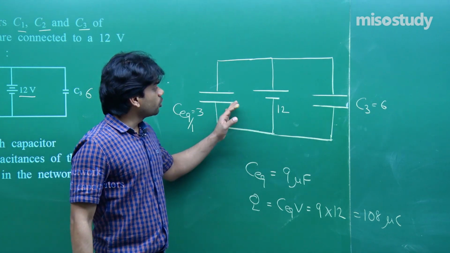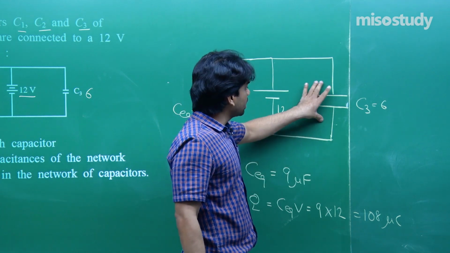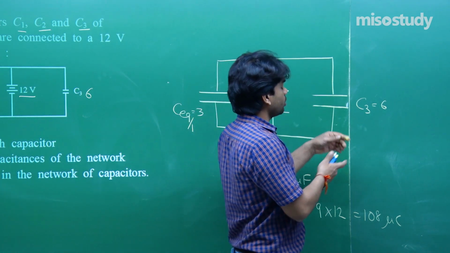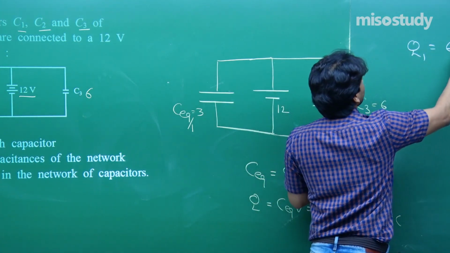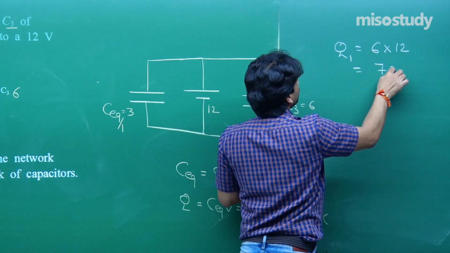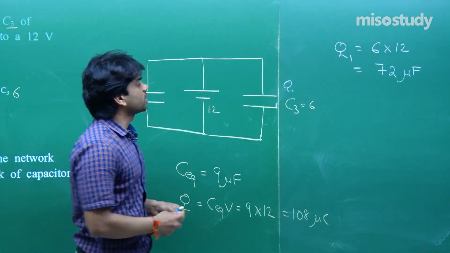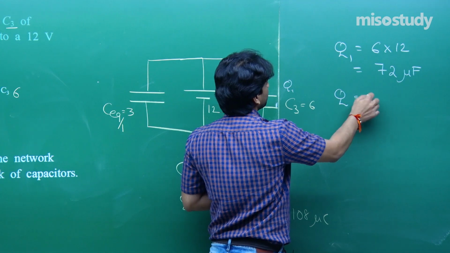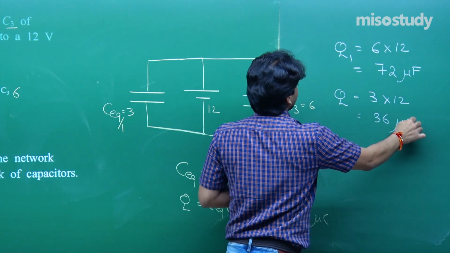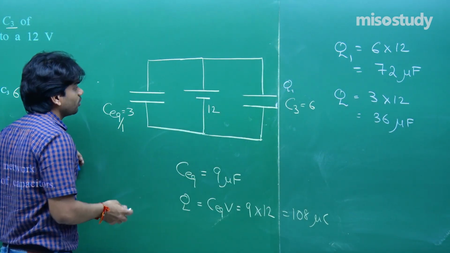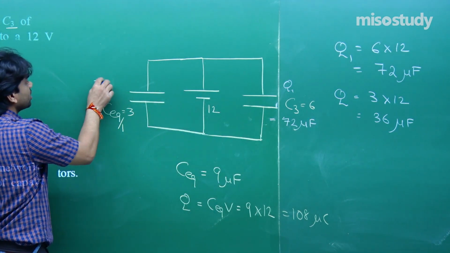First of all, let me distribute here along these two. Now, understand that the potential on this part is equal to 12. So, the charge coming on this will be, let us say, Q1. Q1 is equal to 6 into 12, that is 72 microcoulomb, and here 3 into 12, 36. Q2 charge, if it appears here, will be 3 into 12, that is 36 microcoulomb. So, 36 plus 72, that is 108, that we have evaluated. So, here we have got 72 and here we have got 36.